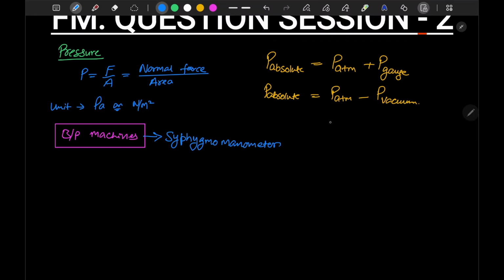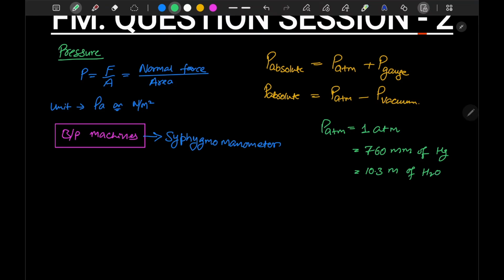Now if I talk about atmospheric pressure, your PATM value is 1 ATM, or 760 mm of Hg, or 10.3 meter of water column.